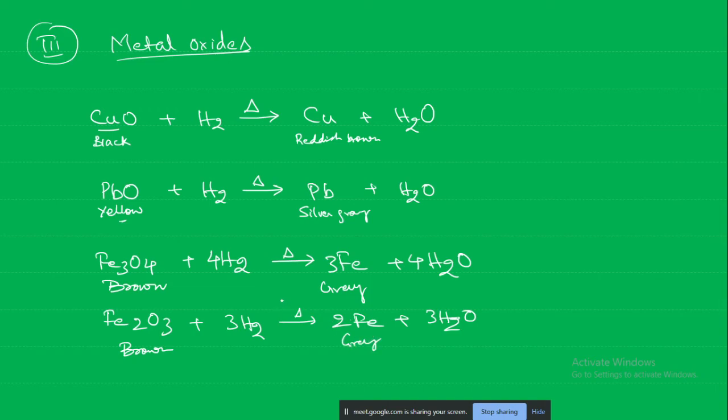So these are a few reactions in which hydrogen is acting as a reducing agent. It is breaking down the oxide of the metal into the metallic form.